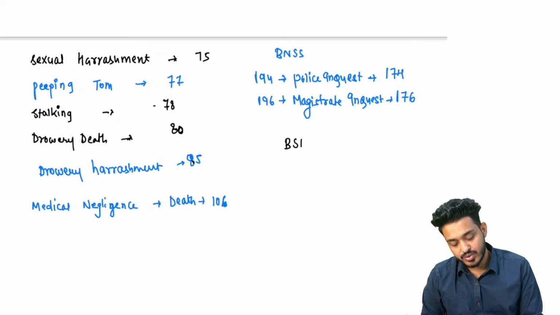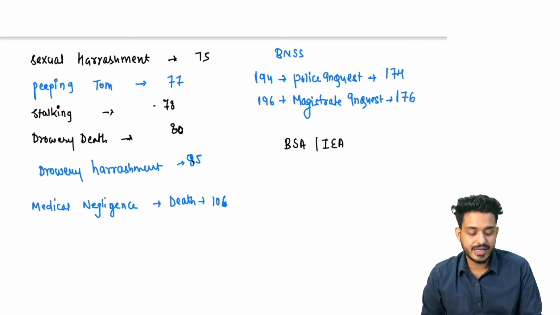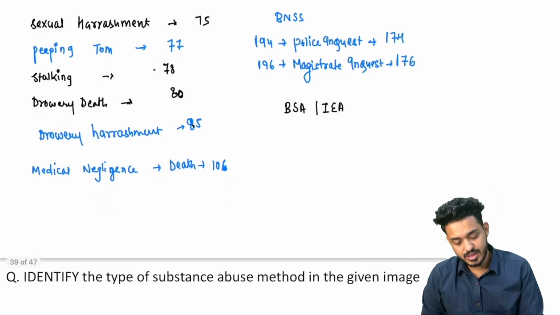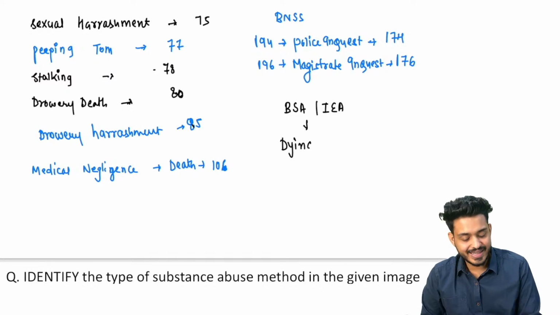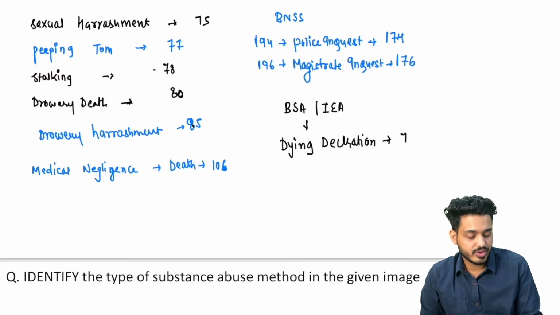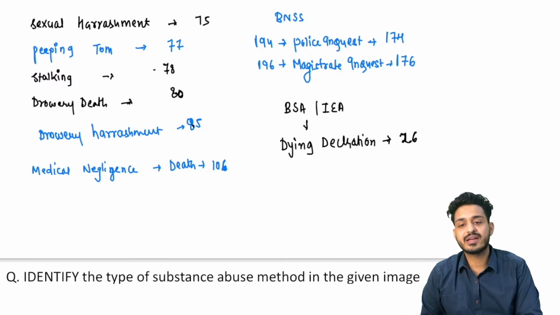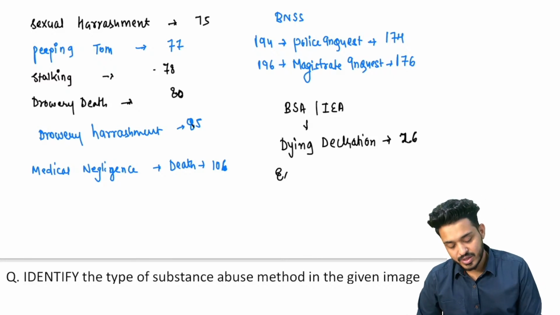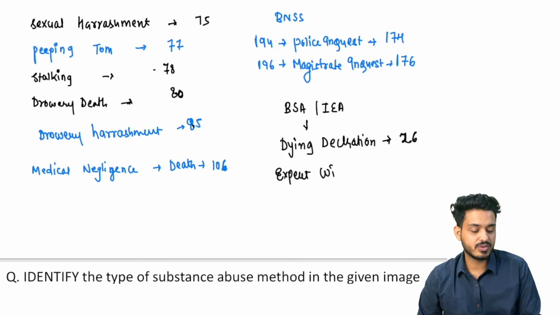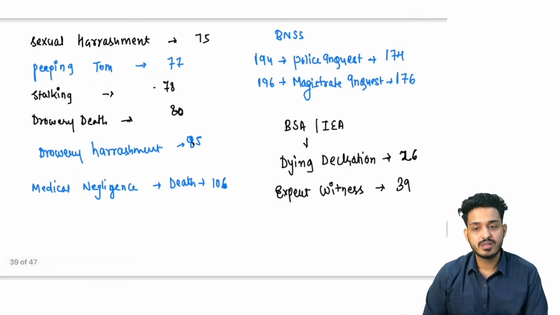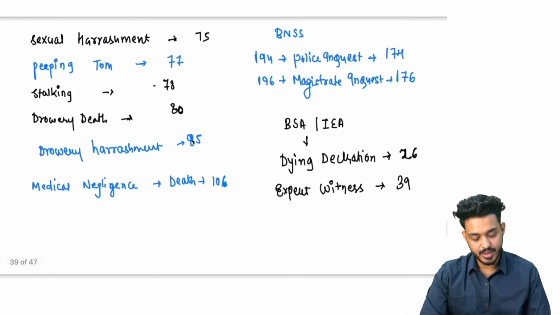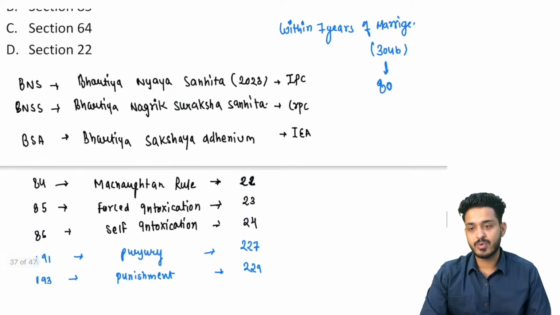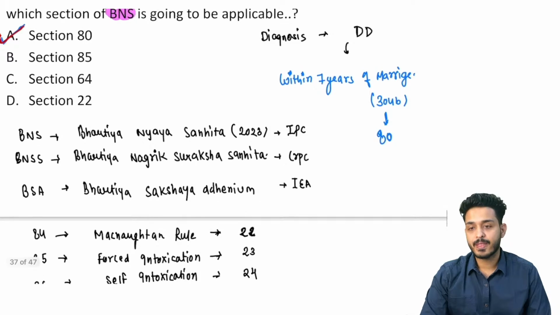Next thing is going to be BSA, that is the earlier Indian Evidence Act. Okay, so here two things you have to remember. One is dying declaration. What is the BSA? That is going to be 26 for dying declaration. Dying declaration मतलब मरने से पहले जो भी बोल रहा है, that is DD, right? And for the expert witness, you can remember, it is going to be 39, not 36, that is 39. So these are the important ones that you should be remembering. BSA, these things are important. BNS, BSA and BNSS, these are the recent advancements, right?